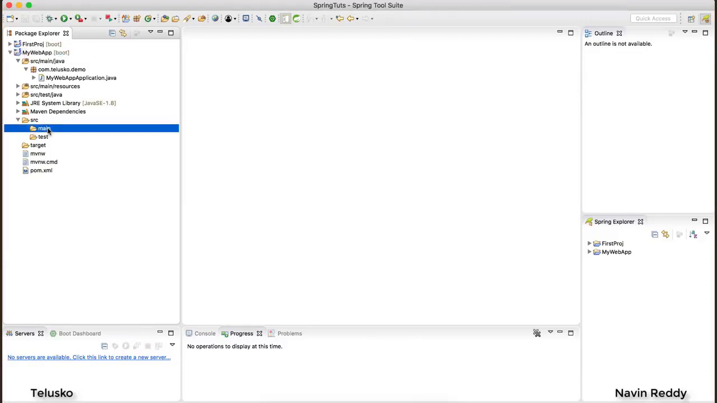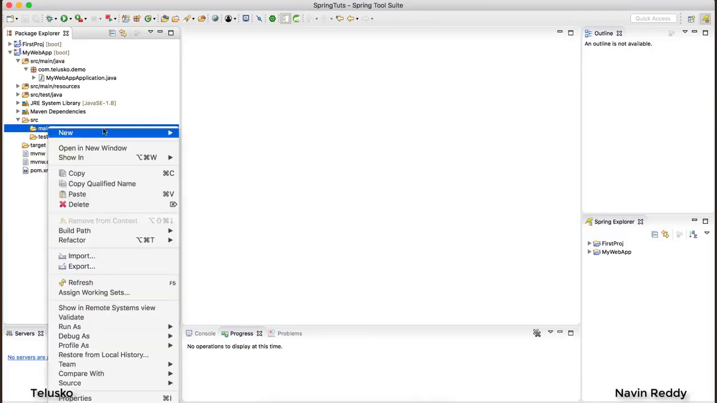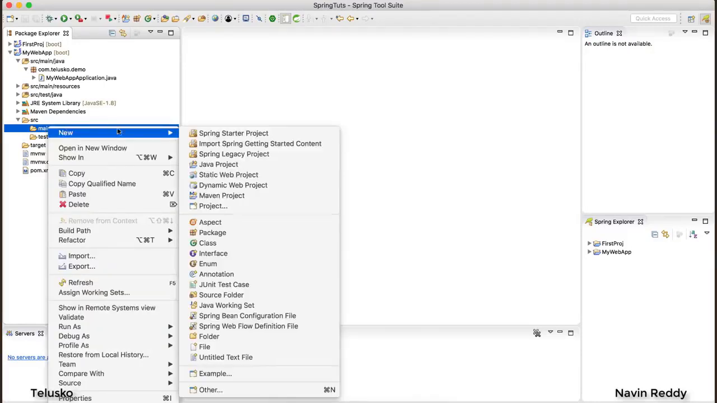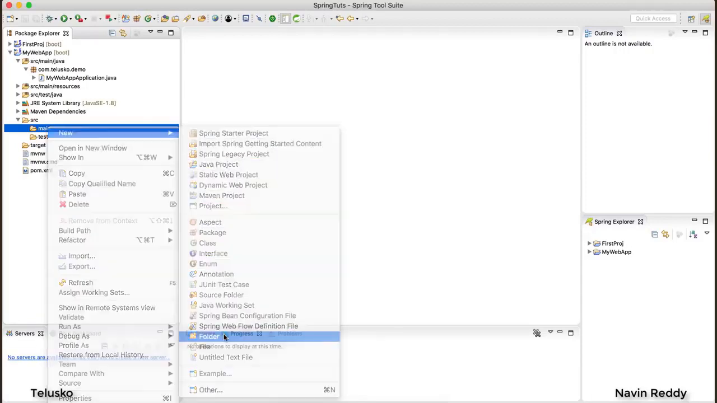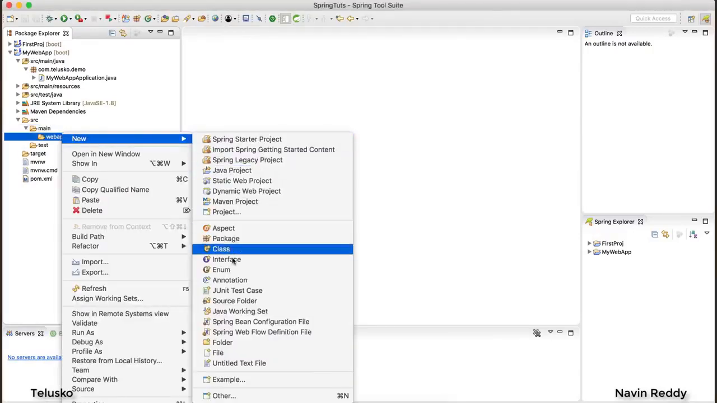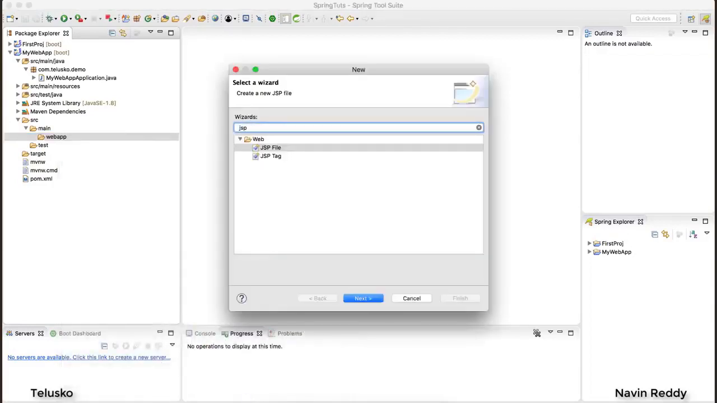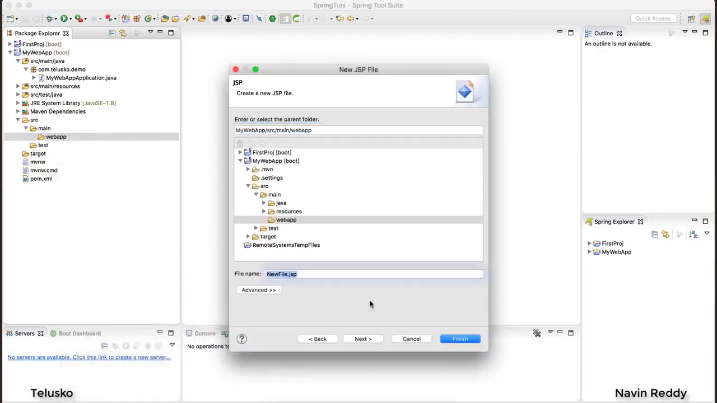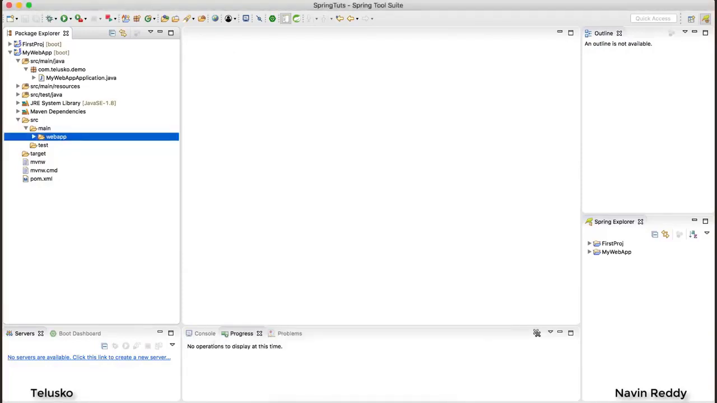You can create any JSP page provided it belongs to a webapp folder. So inside this, we need to create a folder called webapp. And inside this webapp, you can create any number of pages you want. So I would say new, and I want to create a JSP page. So I would search for JSP, and you can say next. And I will name this page as home.jsp and click on finish.